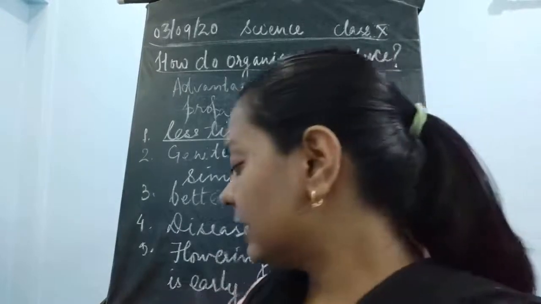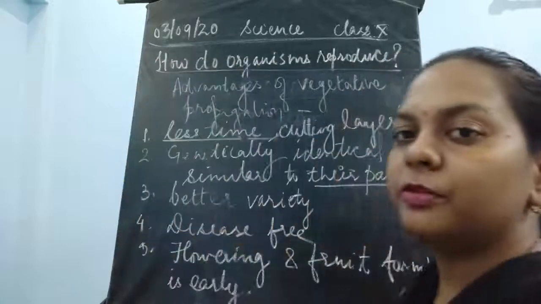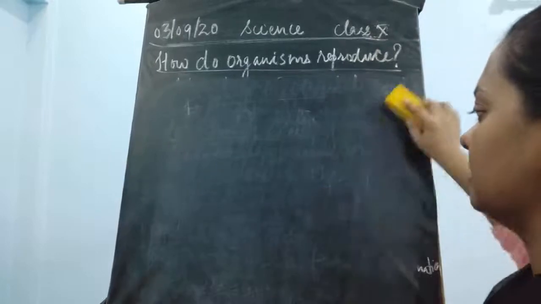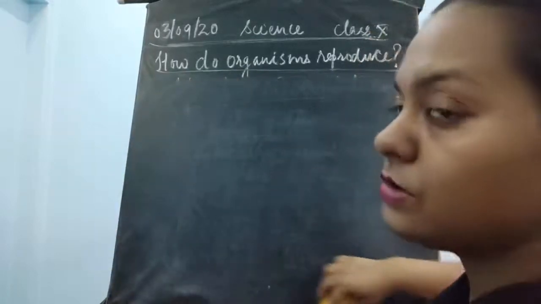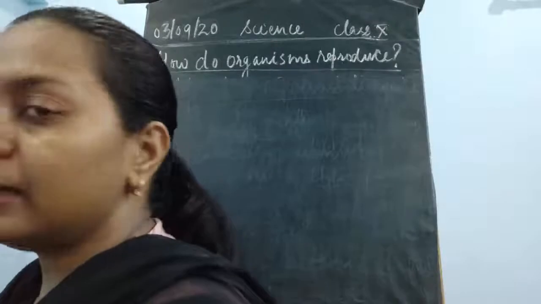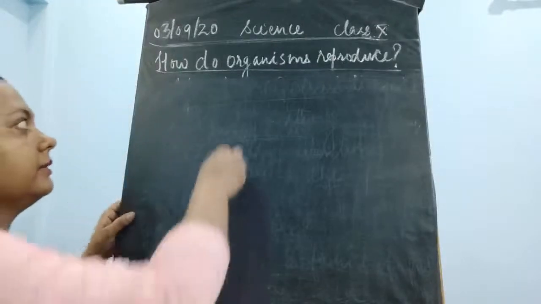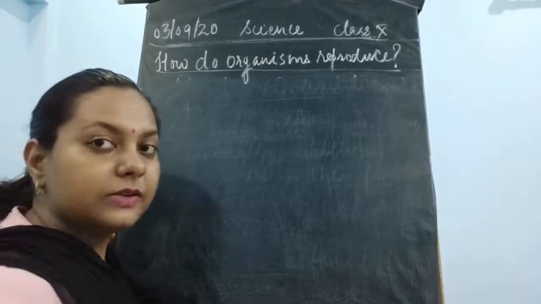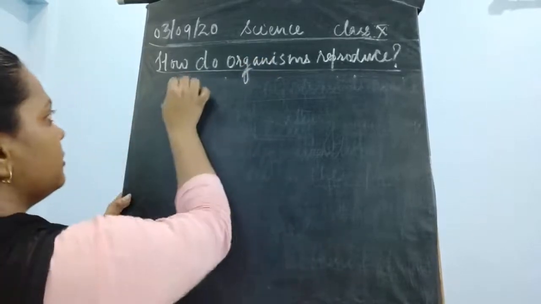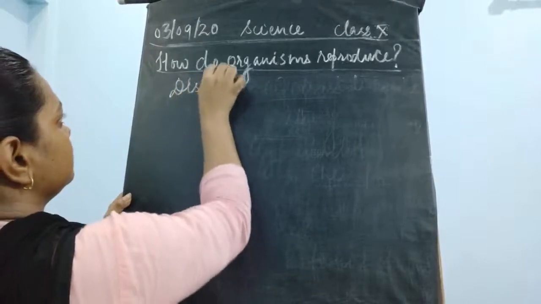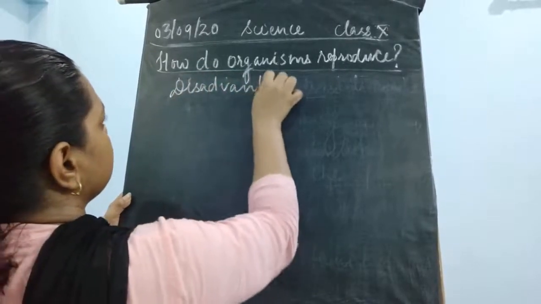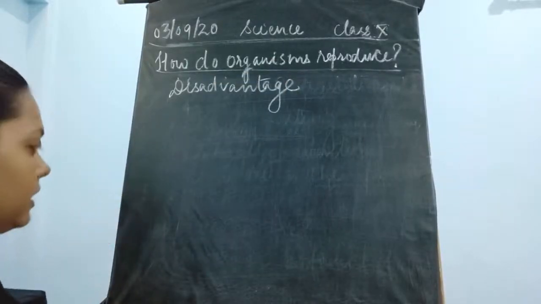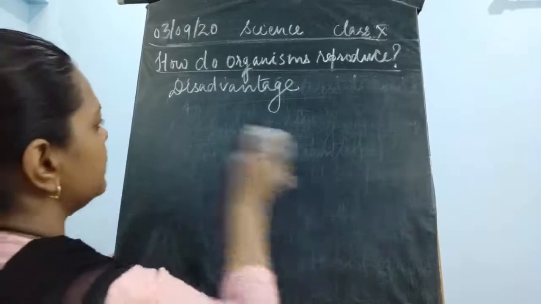Now we have seen the advantages of vegetative propagation. Now we'll see the disadvantages of vegetative propagation, children. There are certain disadvantages also. According to you, are there any disadvantages in vegetative propagation or not? Let's find out the disadvantages.